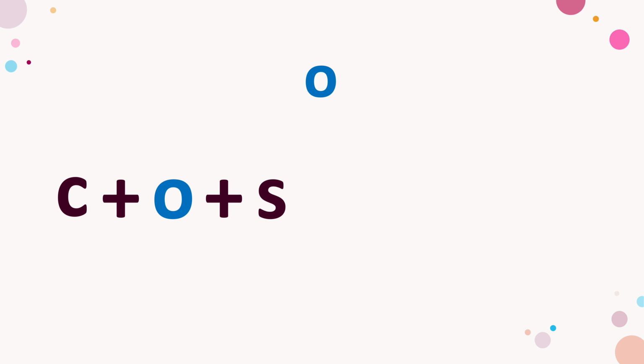Let's read another word. What is this sound? K. What is this sound? O. Let's blend them. K, o, ko. What is this sound? S. Let's blend them. K, o, ko, s. Cos. What is this sound?